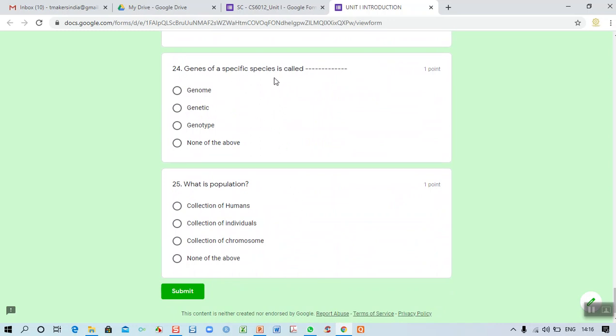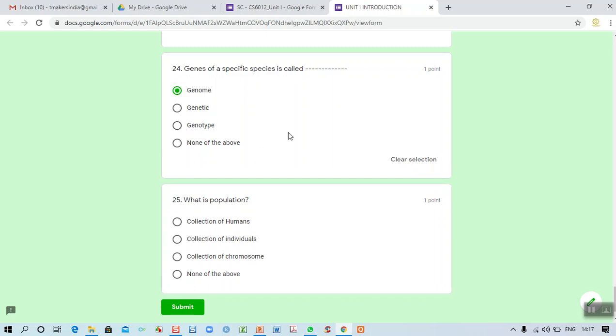Genes of a specific species are called, right? If a human body consists of so many genes, I told there are 25,000 genes available in each and every human body. All genes combined together is called a genome. Then the last one: what is called population?